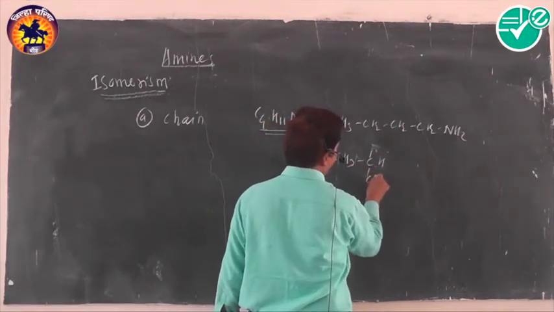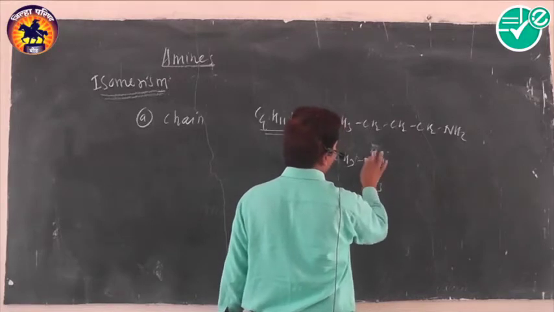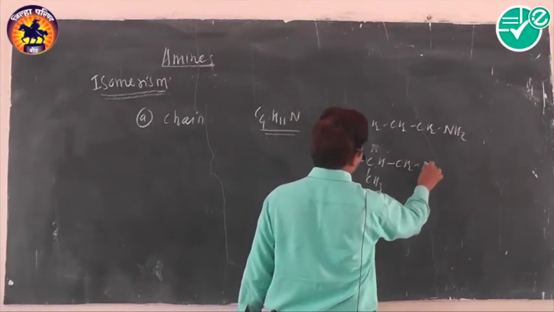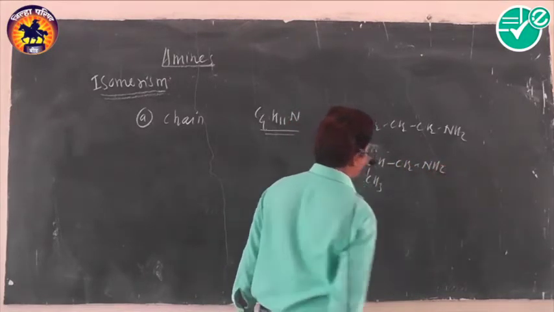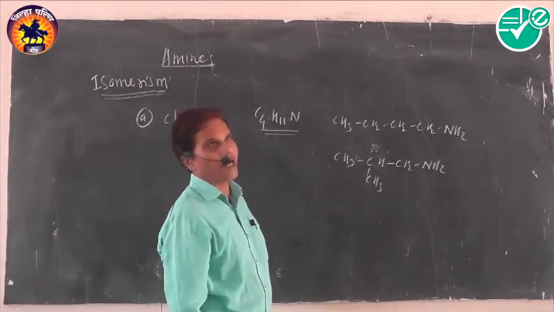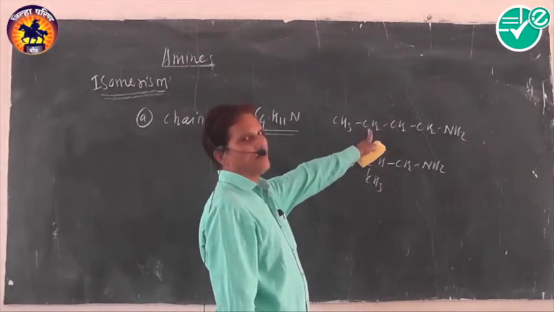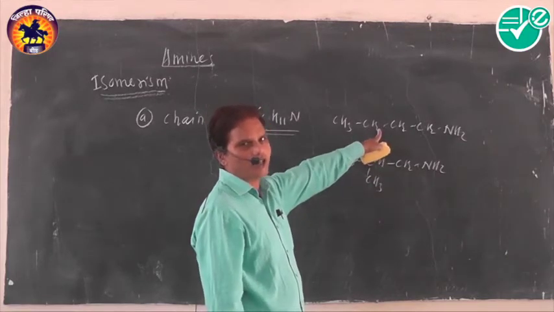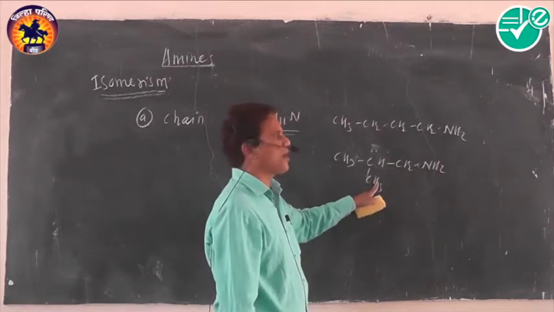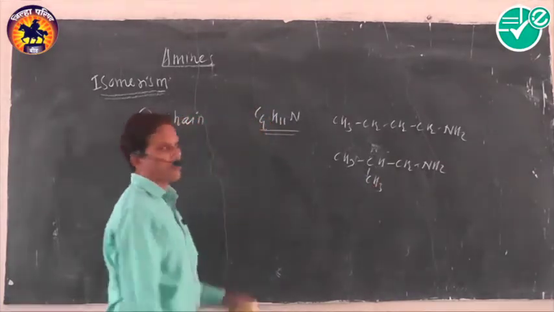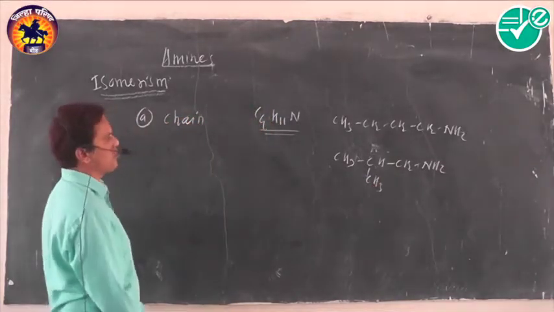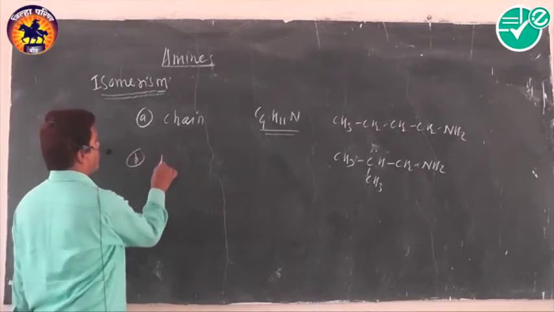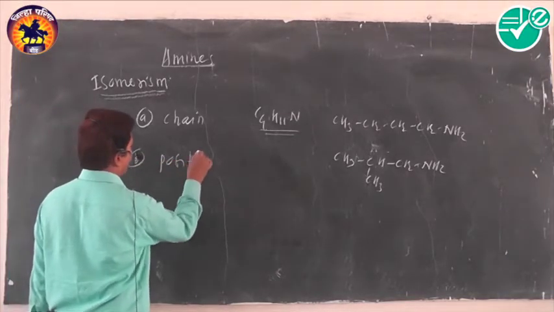The first amine is a straight chain amine, and the second amine is a branched chain amine. The first is a straight chain isomer and the second is a branched chain isomer. That's why they exhibit chain isomerism.